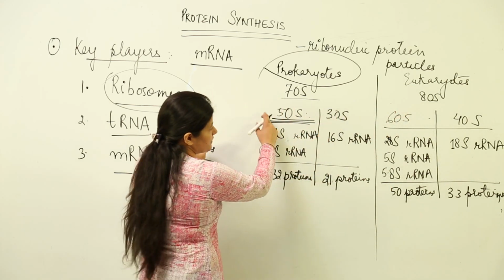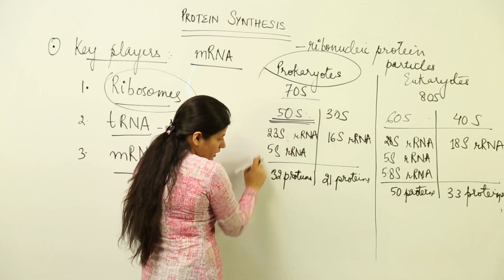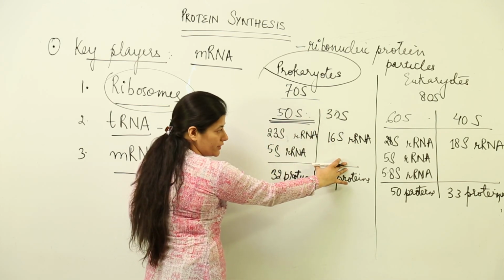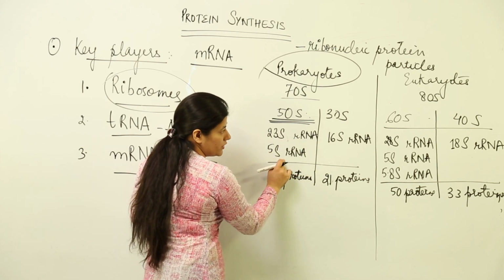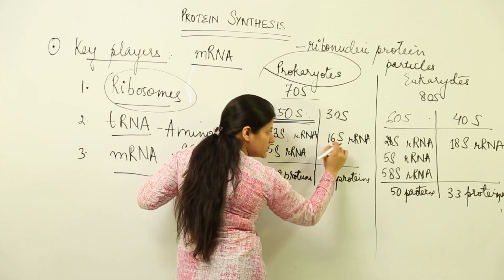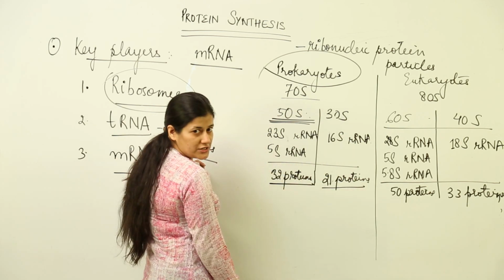The 70S has a 50S larger subunit and a 30S smaller subunit. Over here I have written the composition of each subunit. While 50S has 23S ribosomal RNA and 5S ribosomal RNA, 30S has only 16S ribosomal RNA. It has 32 proteins, the other one has only 21 proteins.